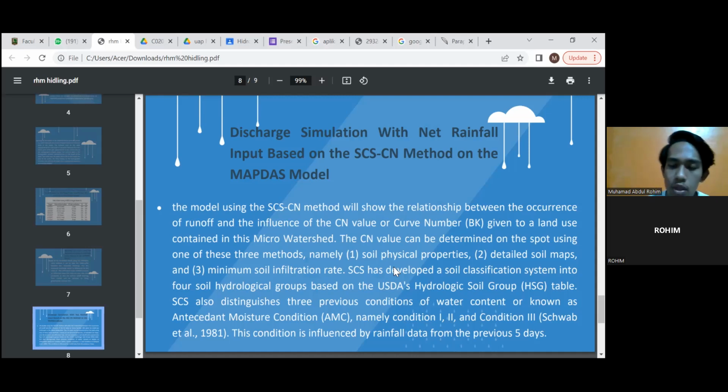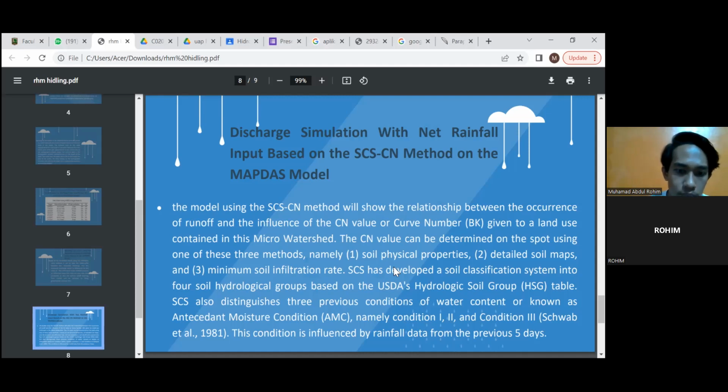The CN value can be determined using one of these three methods, namely first soil physical properties, second detailed soil maps, and third minimal soil infiltration rate. SCS has developed a soil classification system into four soil hydrological groups based on the hydrological group table.